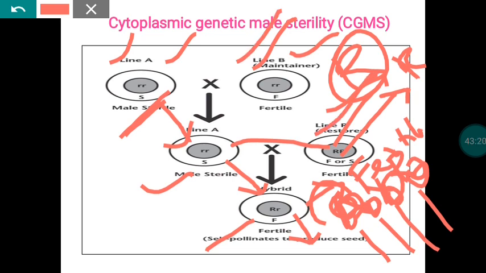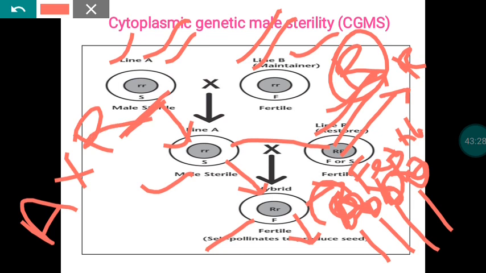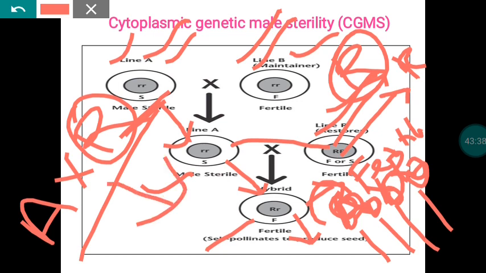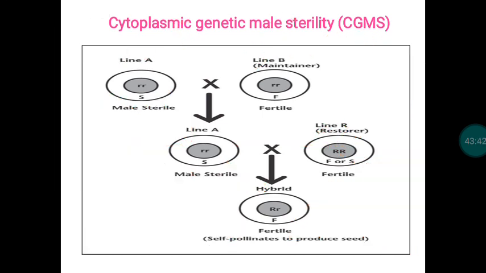B is the maintainer line, for maintenance and multiplication of the A line. And for hybrid seed production, we make a cross between A and R. Due to the presence of the fertility restoration gene in R, the progeny will be of male fertile nature. So this system is very commonly followed for seed production in most agricultural crops.